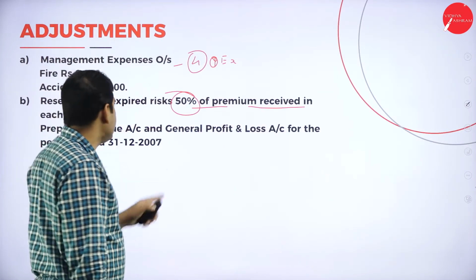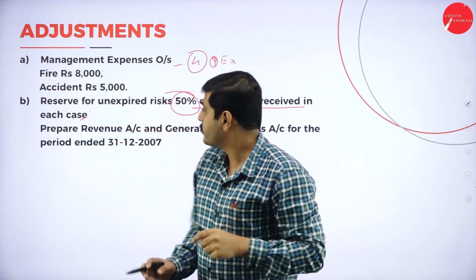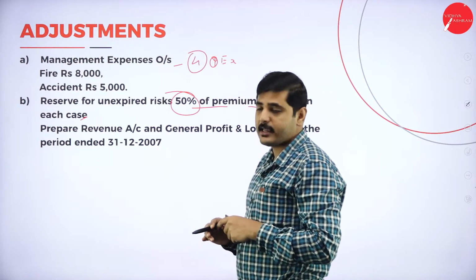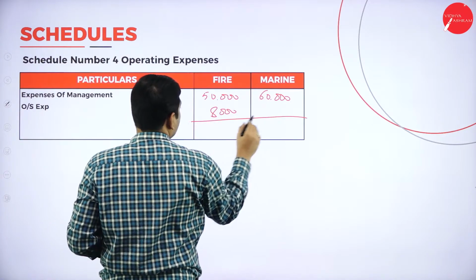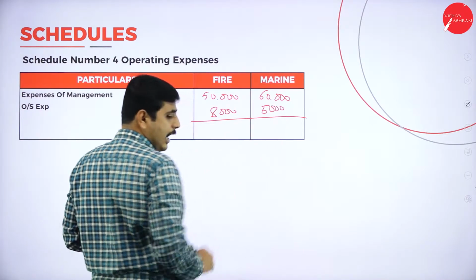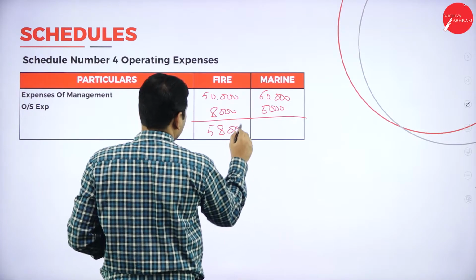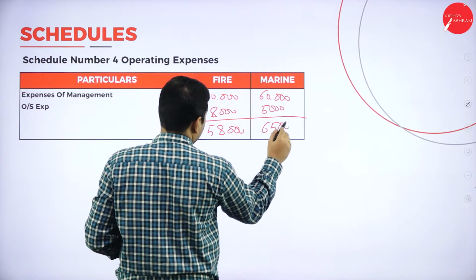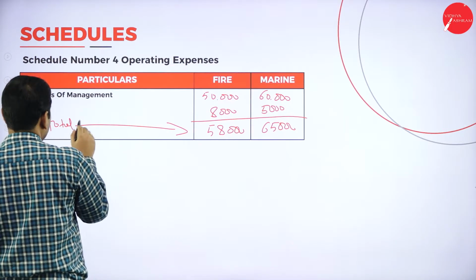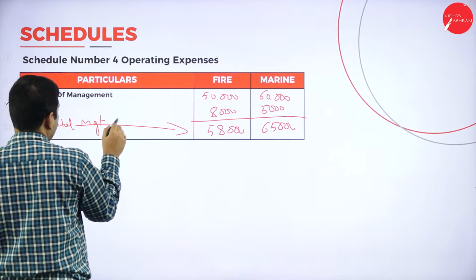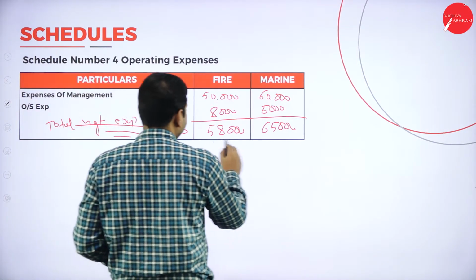Yes. The outstanding management expenses for the current year are 8,000 for fire and 5,000 for accident. Add the current year, so it becomes 58,000 and 65,000, the total management expenses.